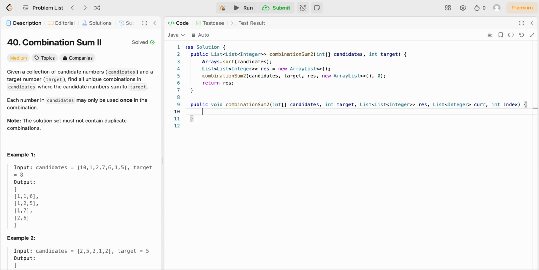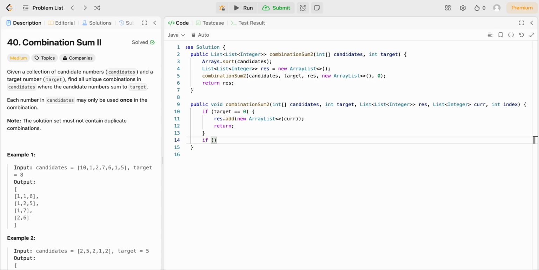we can start by considering the base case, which is, first of all, if target is equal to 0, then we know that we have a combination that sums up to target, because we will be decrementing from target every time we add a number. So in this case, we want to append a copy of our current combination to our result, and we want a copy of our current list, not the actual list, because otherwise we could run into some issues with reference semantics. Then we want to return, because this combination we already know works.